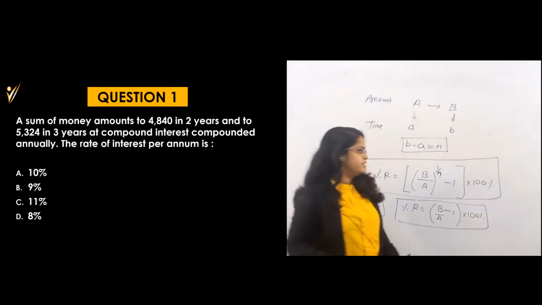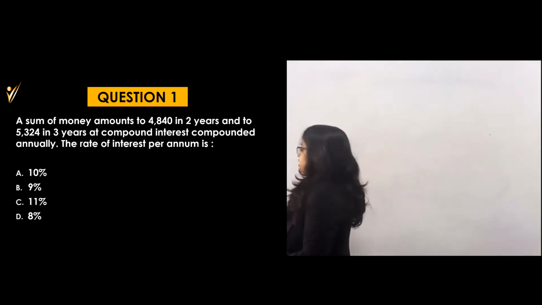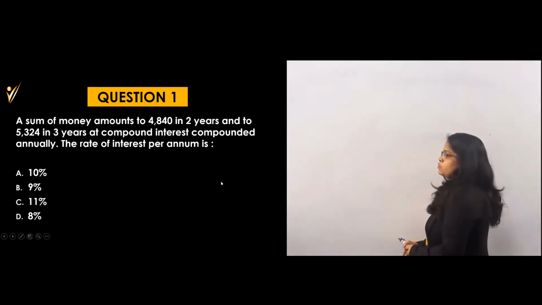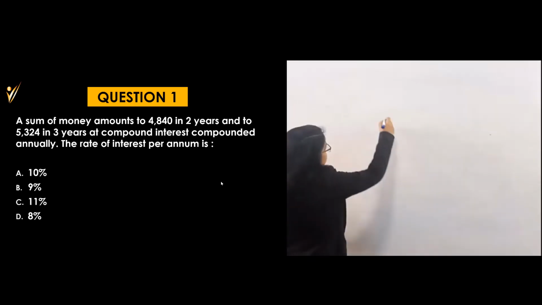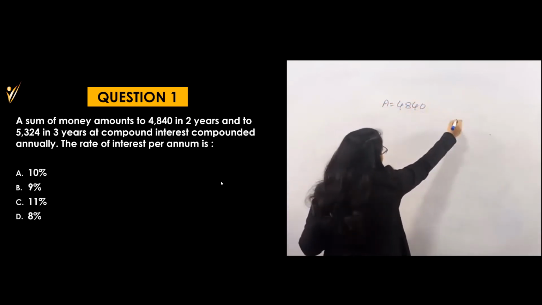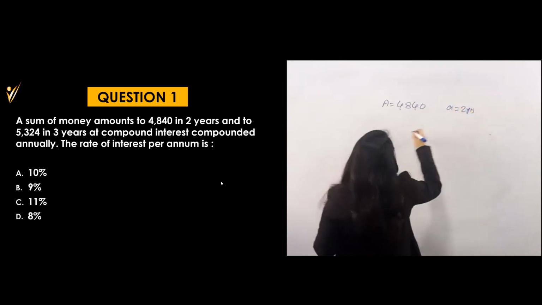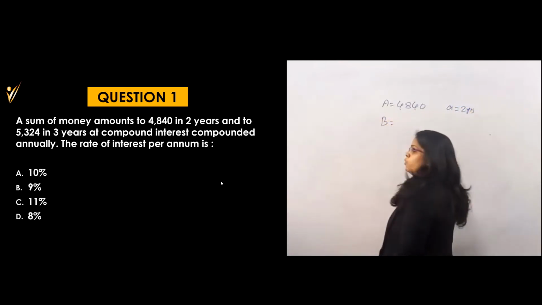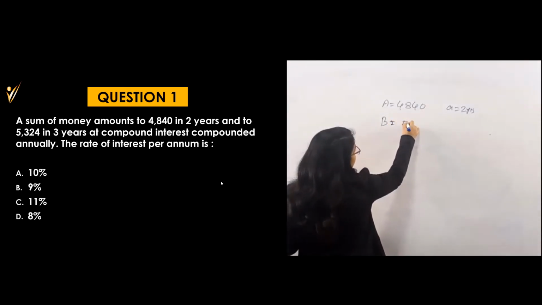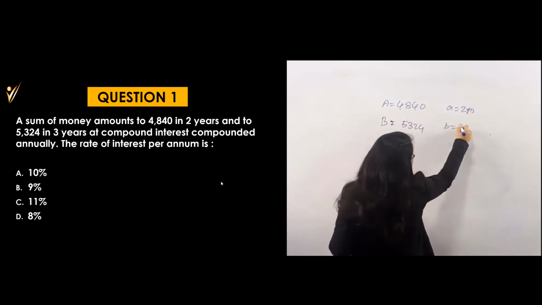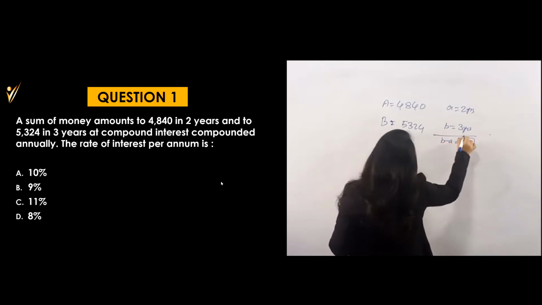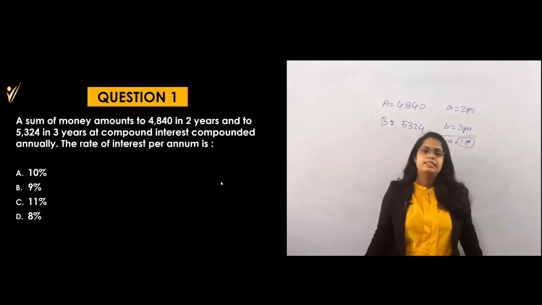As question number 1 is in front of you, now let's see the question. What are they saying? A sum of money amounts to rupees 4840 in 2 years. Here A is 4840, and small a is at 2 years. And the amount is 5324 in 3 years. If you see, B minus A is 1 year, then what is the rate of interest annually?